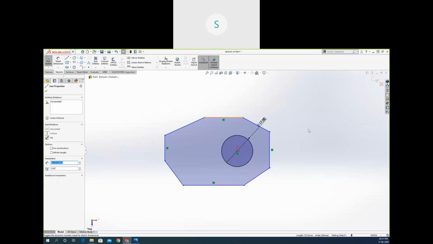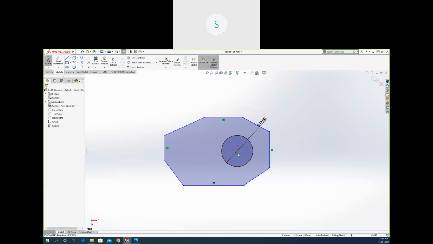SolidWorks is a parametric software, which means if you create anything, some parameters will be applied to those components. You can see here I have created some lines. The lines that are straight, meaning parallel or horizontal, have some relation added to them. You can see some green color relations there. This line is vertical, this line is horizontal.